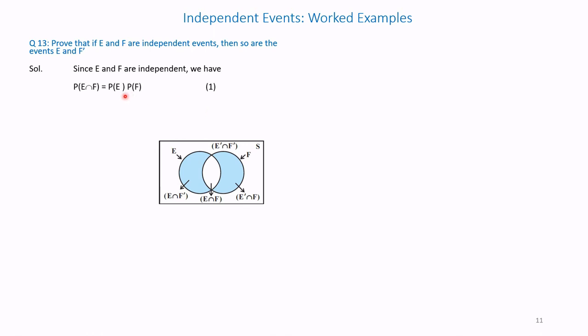Probability of E intersection F is equal to P of E into P of F. We know that from independent events. Therefore, from the Venn diagram, E dash intersection F and E intersection F dash are mutually exclusive events. And E is equal to E intersection F union E intersection F dash.